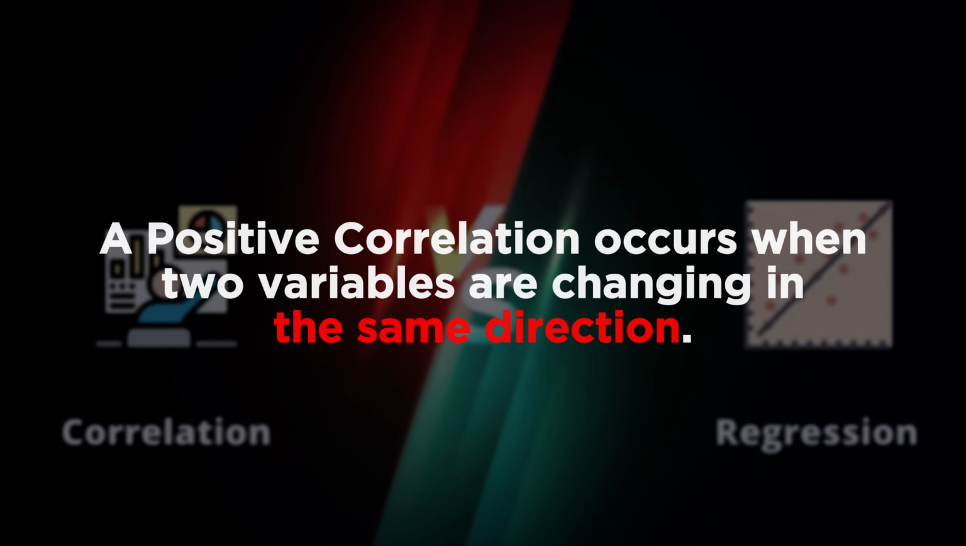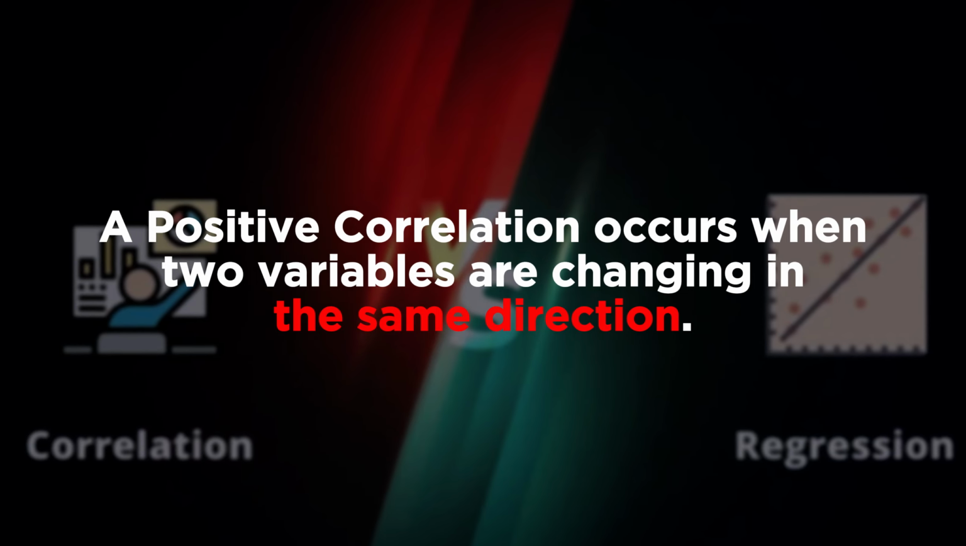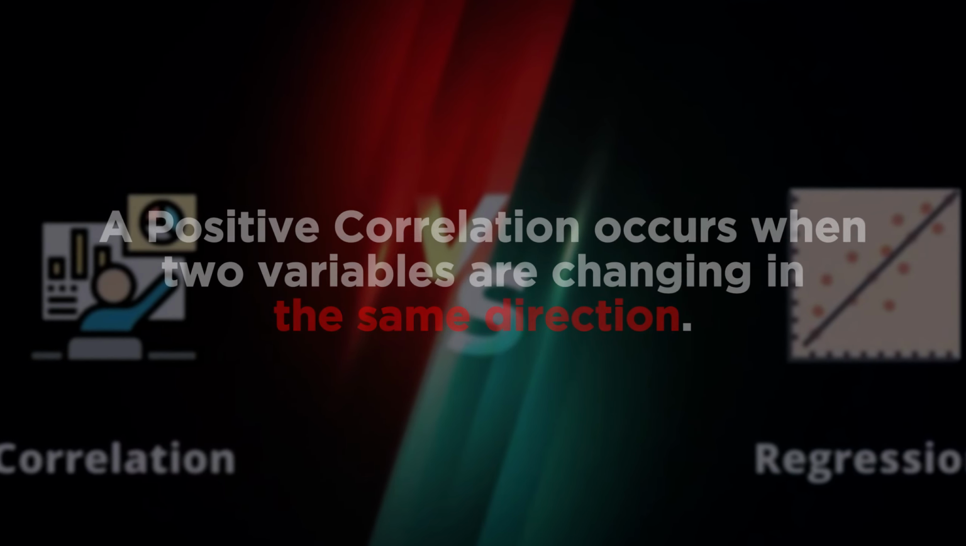A positive correlation occurs whenever two variables are changing in the same direction. This simply means that if one of the variables is increasing, the other is also increasing, or if one of the variables is decreasing, the other is also decreasing. A typical example of two variables that follow a positive correlation is purchasing power and income. What do I mean by that? The more you earn, the more you can purchase or buy. So there is a positive correlation between your purchasing power and your income.